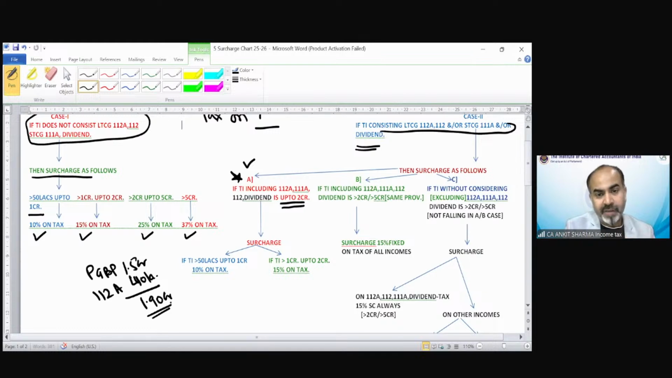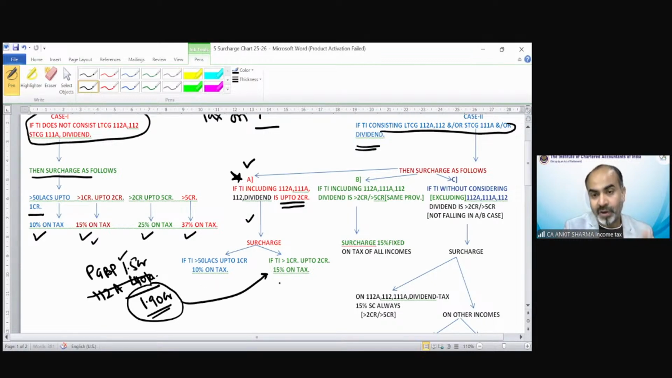Clear? Now if suppose there is no income of 112A, then your income is 1.5 crore. That would fall in this category. But if there is section 112A income or 112 or 111A or dividend income, and after including it my income is 1.90 crore, now we are talking about case number A. Now it says if income exceeds 50 lakh up to 1 crore, then 10% surcharge would be on all tax. But in this case we fall in this category.